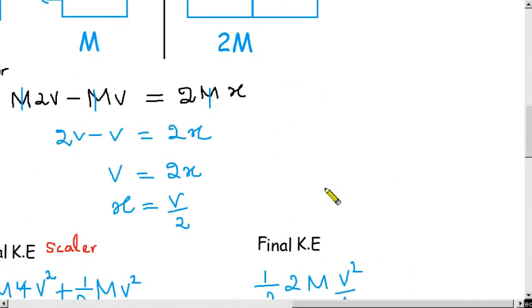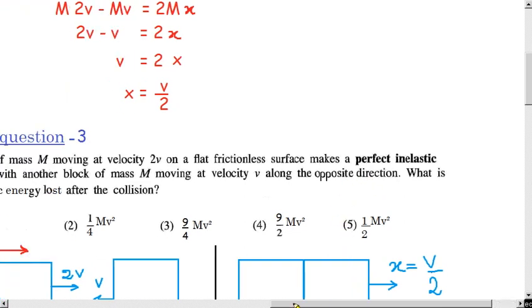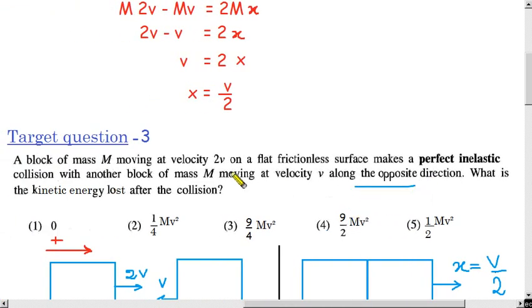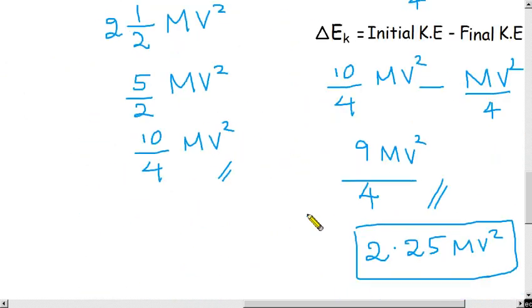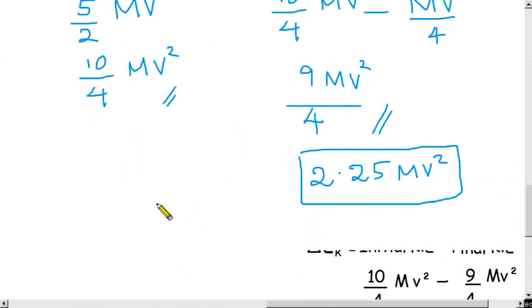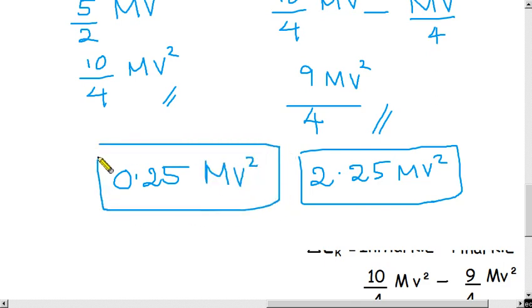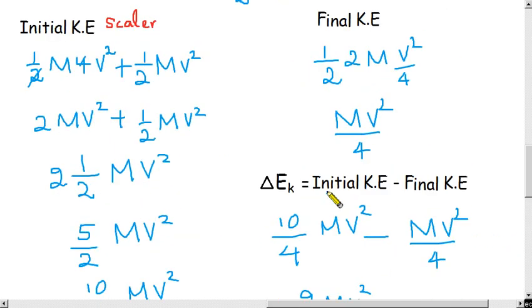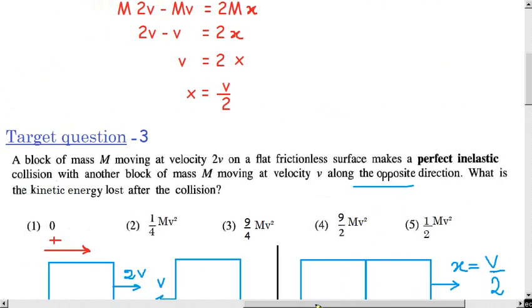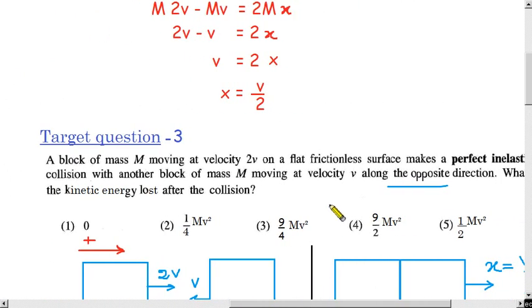Previously, because of the opposite direction, the other object is coming from the opposite direction, but with the same velocity and same mass. Previously, when they moved in the same direction, 0.25 mv squared was the energy lost. So this one is a very big amount. That is why when two vehicles crash together, if the other one is coming from the opposite direction, they both get big damage.